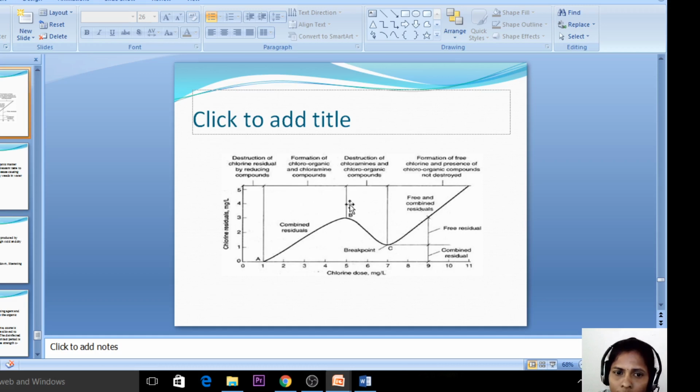And when we add the excess amount of chlorine, again it reaches minima because it is killing all the bacteria and the remaining chloroorganic compounds. When we add more excess chlorine, the free residual chlorine will again be increasing after the breakpoint of chlorination. So this point is known as the breakpoint of chlorination, because at this point it reaches minima and the entire bacteria is killed.